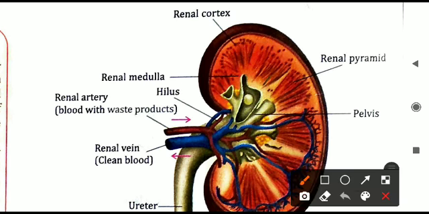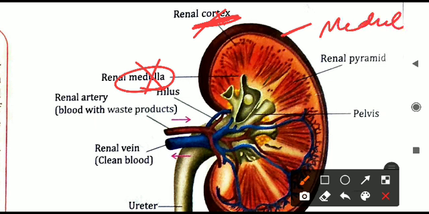In the diagram, again one correction we will make. They have given cortex outside and inner one medulla, but this is wrong in the book. Cortex is not the outer one, cortex is the inner one. The outer layer is called what? It is called medulla. In the book it is given wrong. The second one is called the inner layer, that is inside. You can see this light color, light yellowish color, that is called the cortex, that is deep inside the kidney.